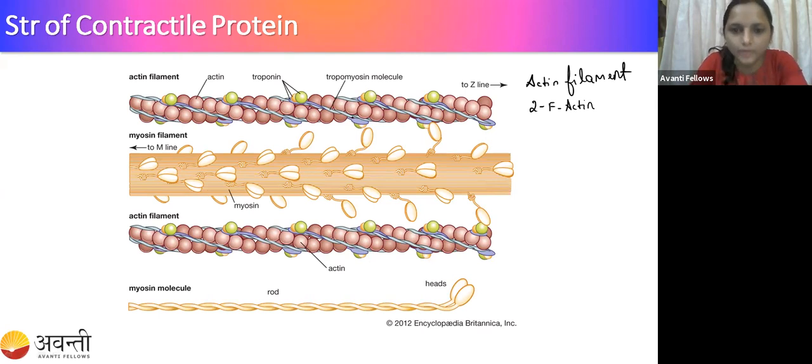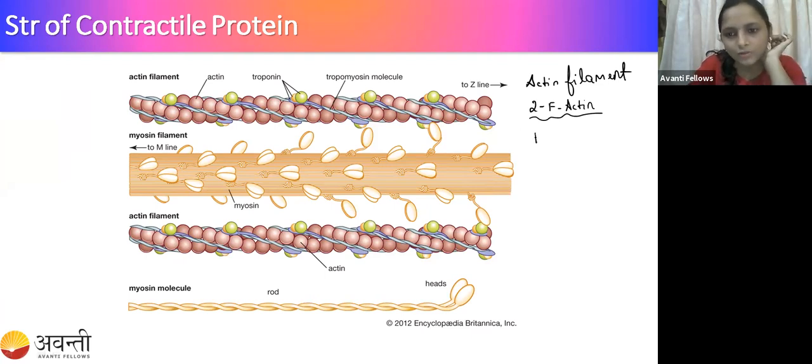Here you can see this round structure, right? This one structure is coiled around another structure. So one F actin is coiled together with another F actin. So there are two F actin in one actin filament.